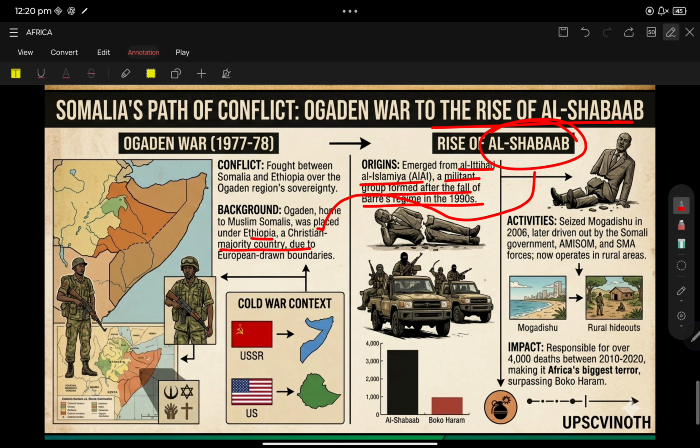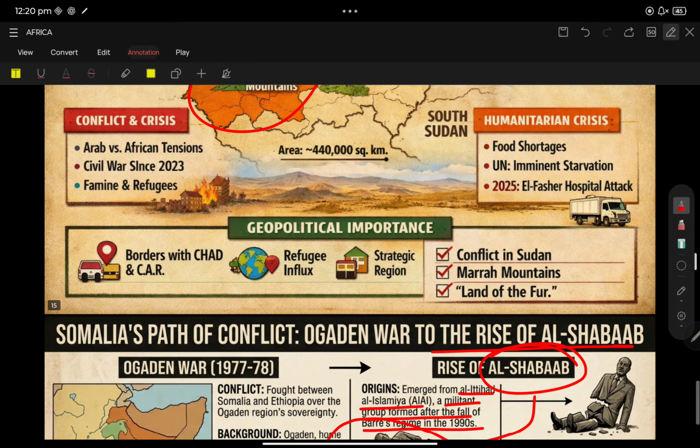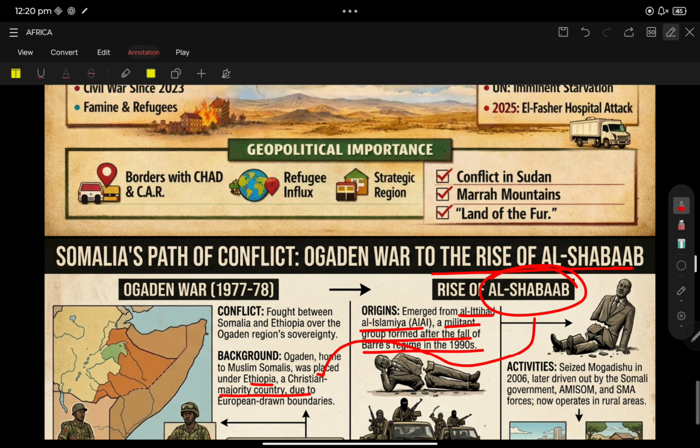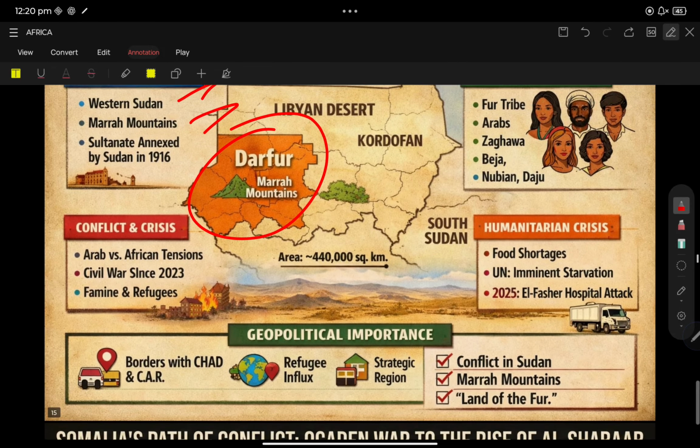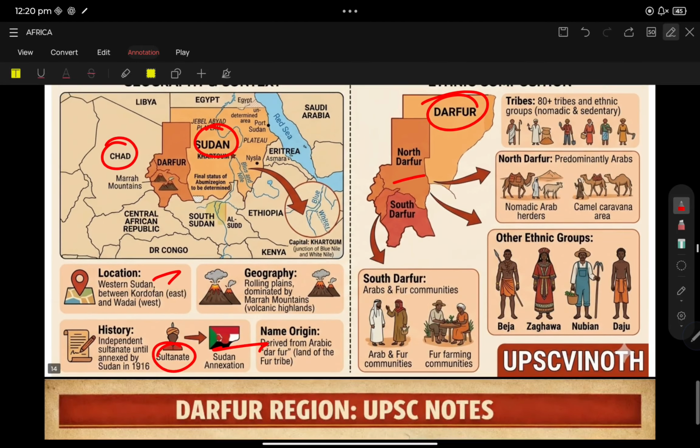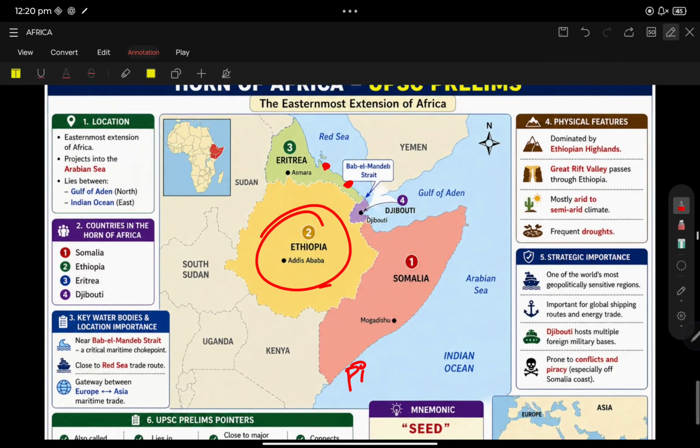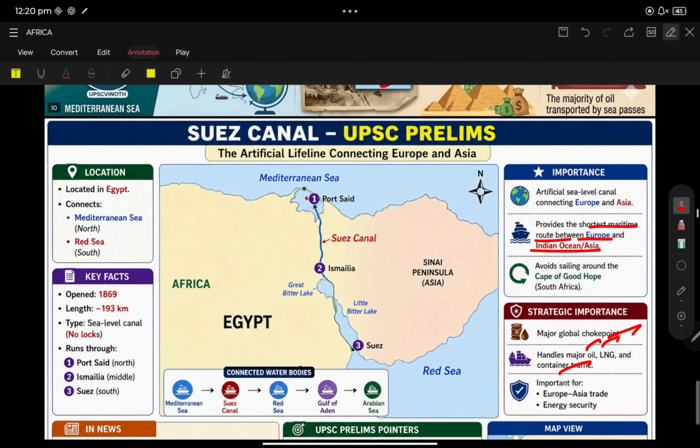Al-Shabaab, Boko Haram. UPSC already asked about Boko Haram also. This year they may ask about Al-Shabaab. Al-Shabaab is a militia group that fights for the Ogaden region, which initially belonged to Somali Muslims but is governed by Ethiopia. So these are all the important points with respect to Africa.